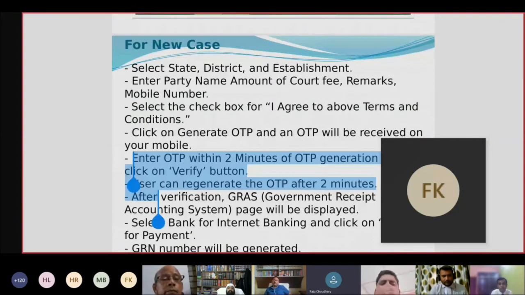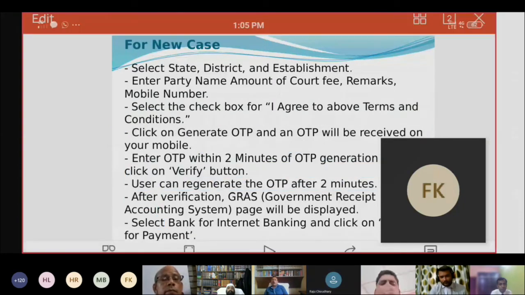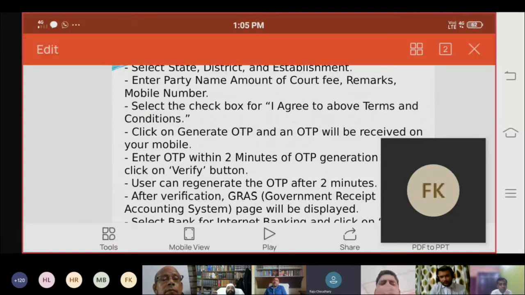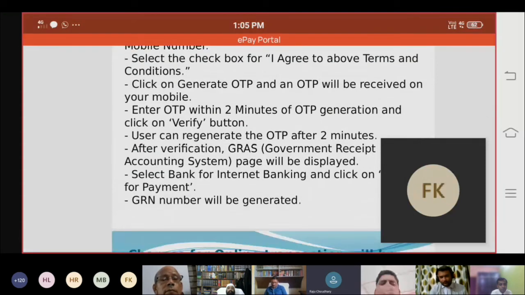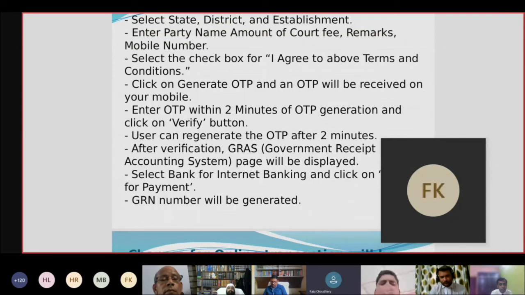Click on generate OTP and the OTP will be received on your mobile. Enter the OTP within 2 minutes of OTP generation and click on the verify button. The user can regenerate the OTP after 2 minutes. After verification, the GRAS government receipt accounting system page will be displayed. Select bank for internet banking and click on proceed for payment.